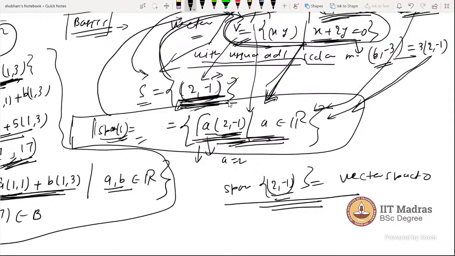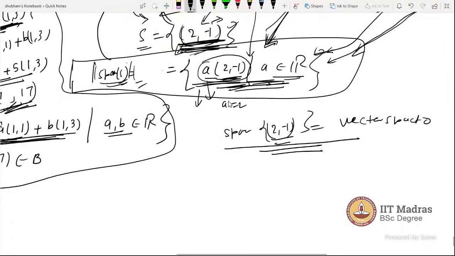What is the cardinality of this set? Infinite, because R is multiplied here. R is infinite, so as you change a, you can get infinitely many vectors. Okay, so now the word basis has come.